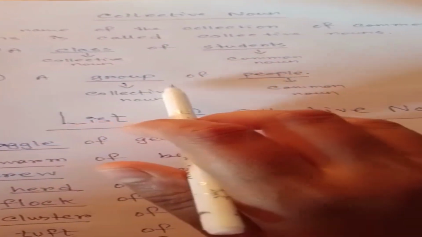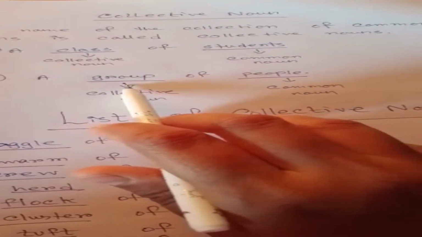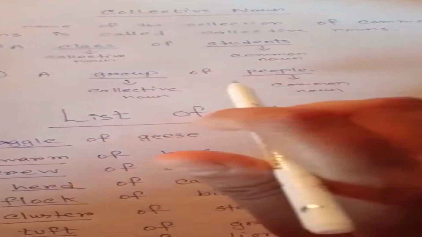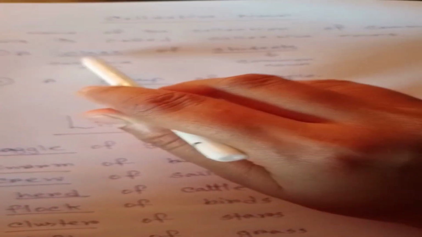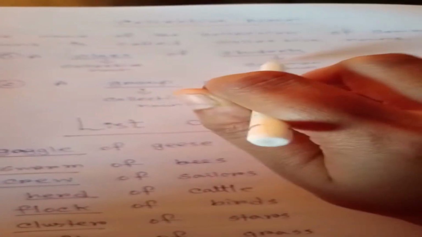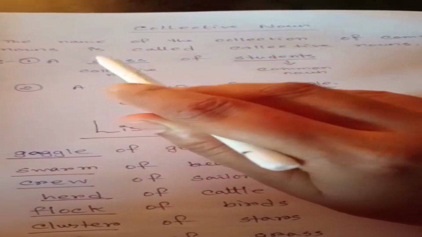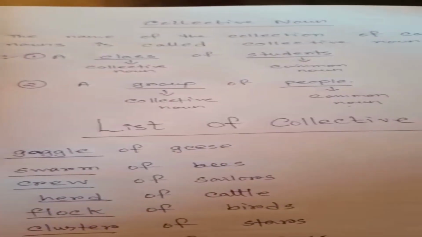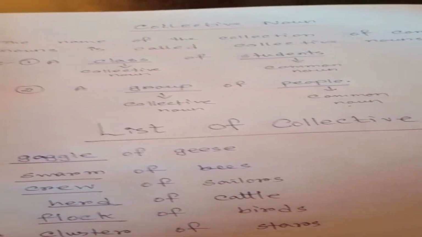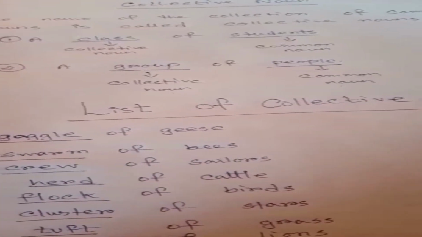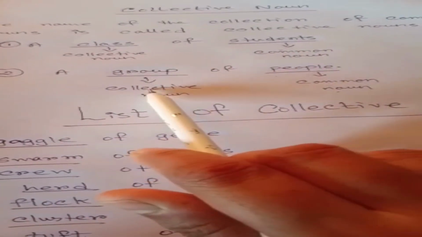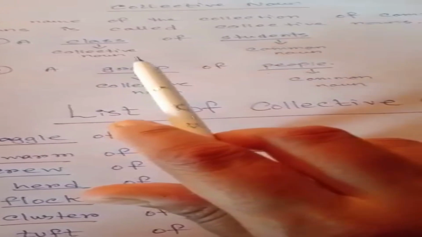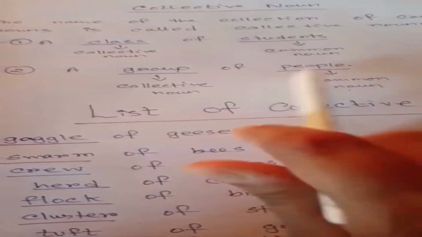Next, a group of people. Here group is the example of collective noun and people is the example of common noun. Means a class of students means the name of the collection of common noun is called collective noun. What is the name of the collection? The class. And student is the common noun. Same, the name of the collection of people is called collective noun. The name of the collection is here group and the common noun is people.